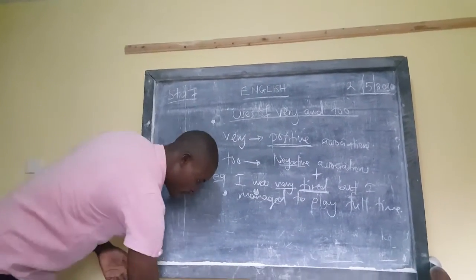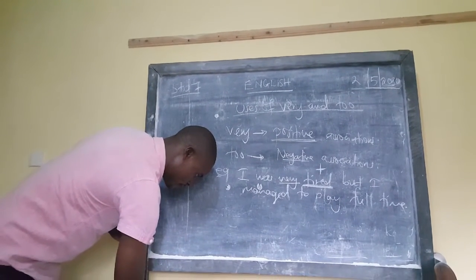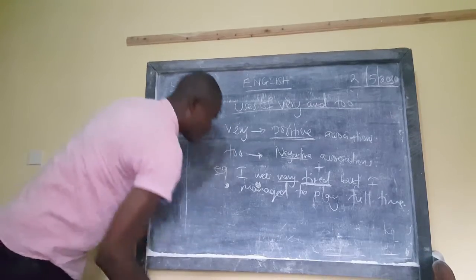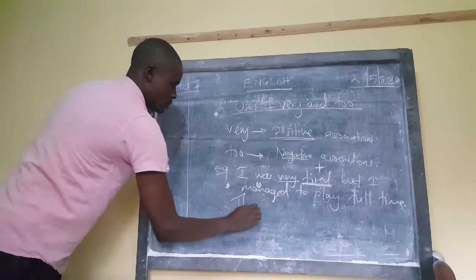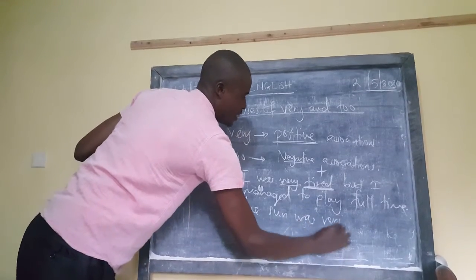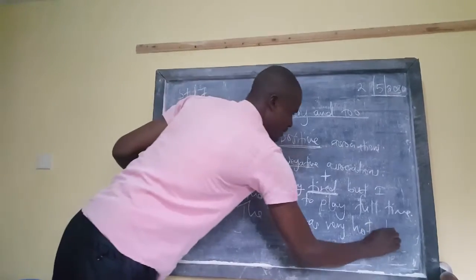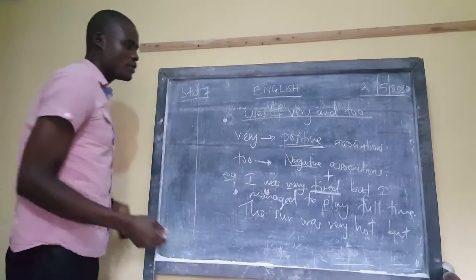Can give more. Like you talk of the sun was very hot. The sun was very hot. But what can we say after that?